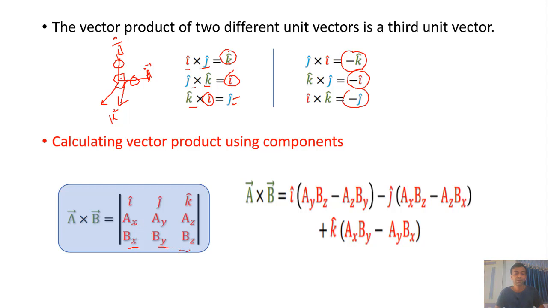Then we multiply this way: I times AY BZ minus AZ BY, minus J times AX BZ minus AZ BX, plus K times AX BY minus AY BX.